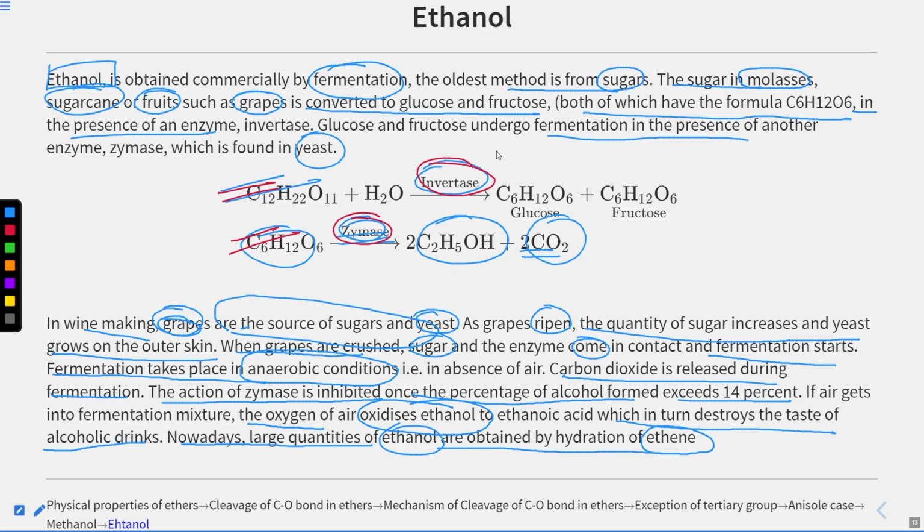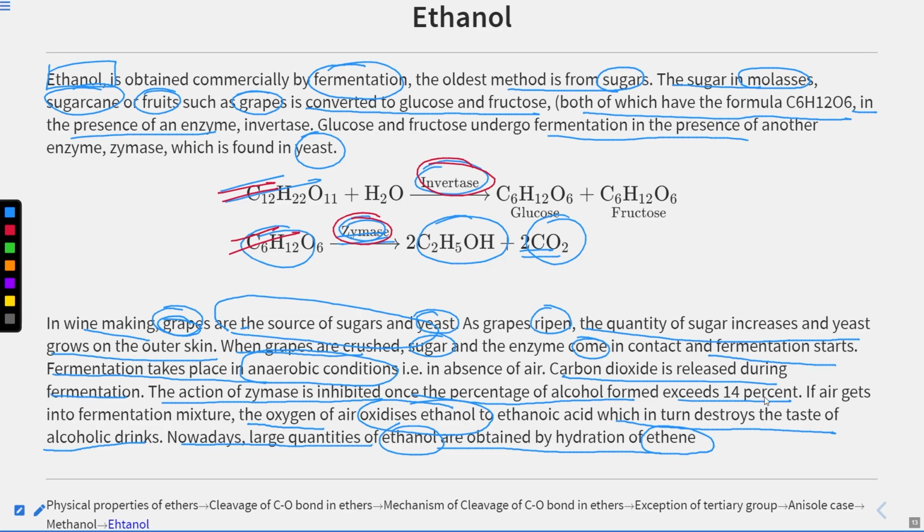Next we studied about ethanol, in which we use the sugar of molasses or sugar cane or fruit, and interact it with invertase and then zymase to convert it into alcohol and carbon dioxide. And one more important reaction: why do we not expose it to air, or why do we do it in the absence of air?